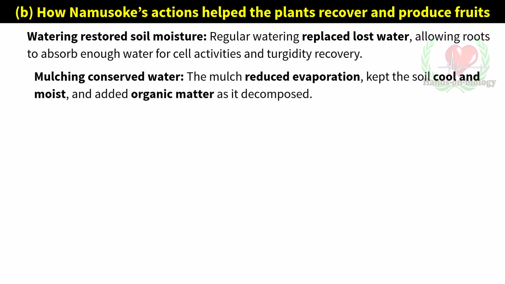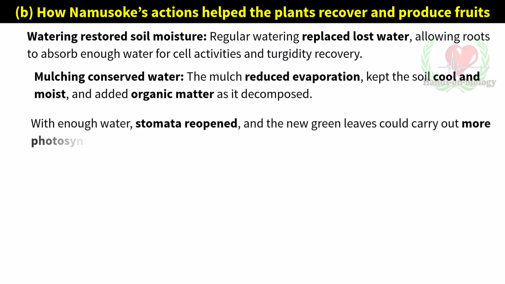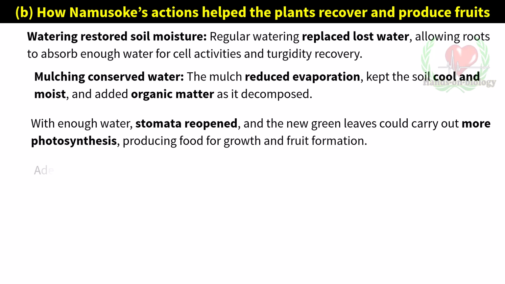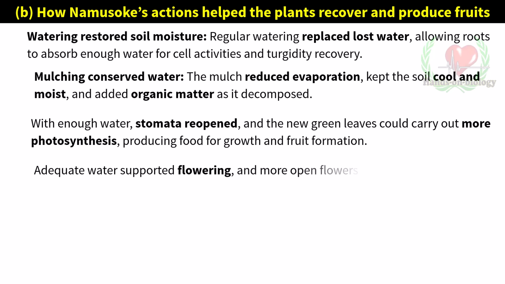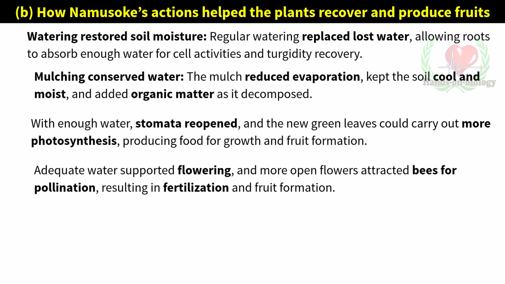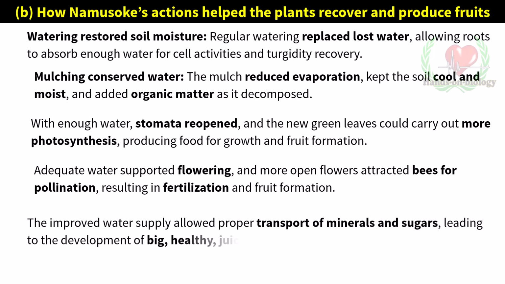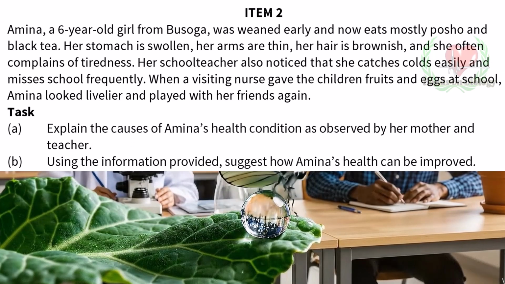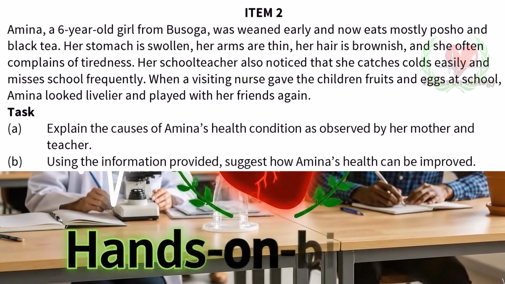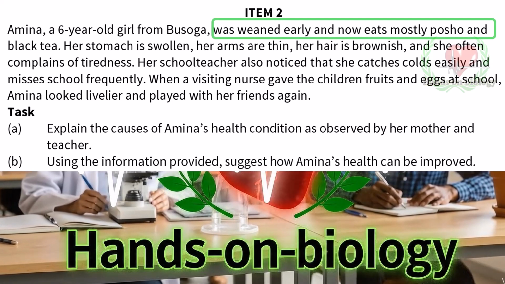With enough water, stomata reopened, and the new green leaves could carry out more photosynthesis, producing food for growth and fruit formation. Adequate water supported flowering, and more open flowers attracted bees for pollination, resulting in fertilization and fruit formation. The improved water supply allowed proper transport of minerals and sugars, leading to the development of big, healthy, juicy fruits.